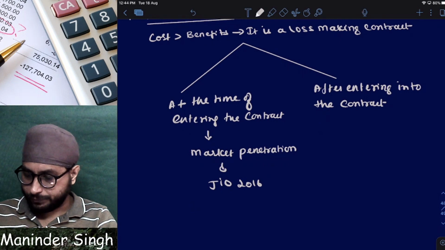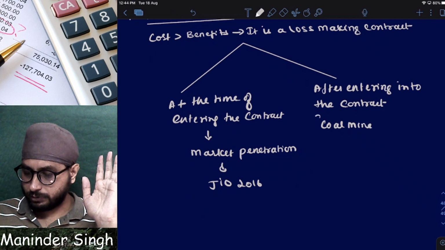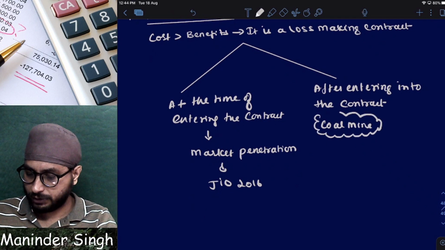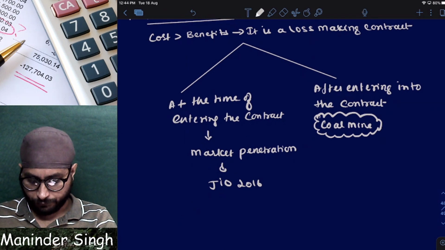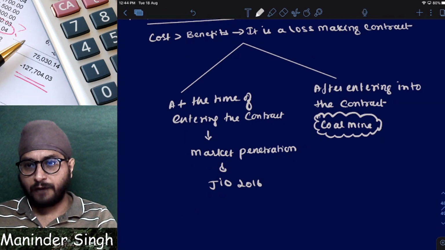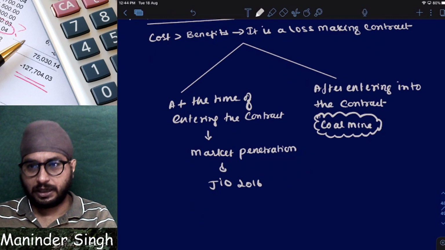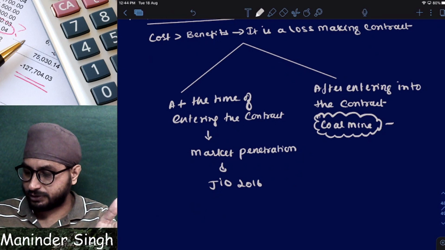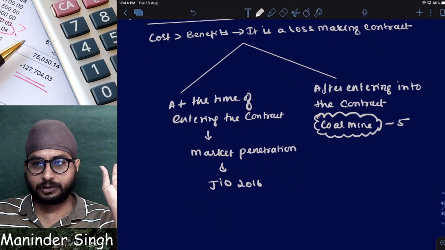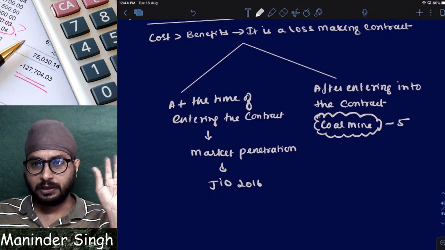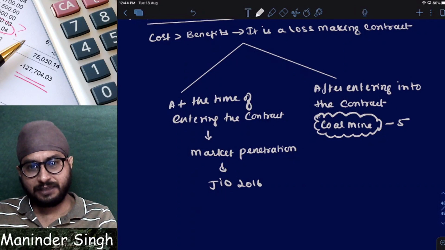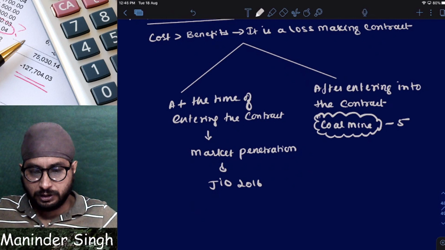Coal mine. In a coal mine, digging will happen or not? They will dig the earth. Let us say after 4-5 years, the government has given a coal mine project to XYZ company. After 5 years, can they leave the land as it is, or do they have to restore the land?